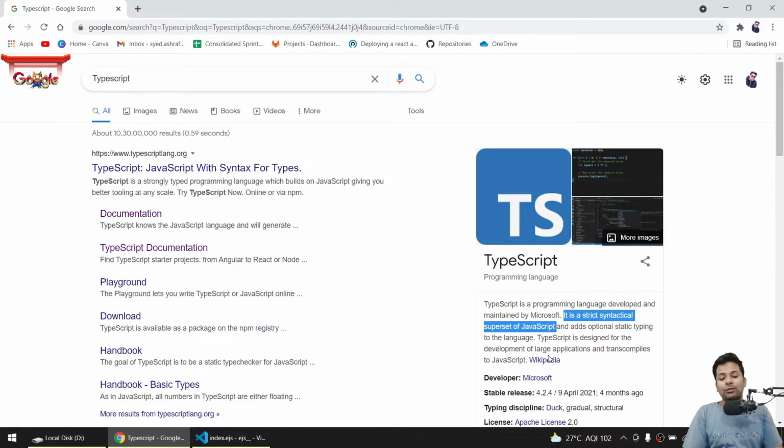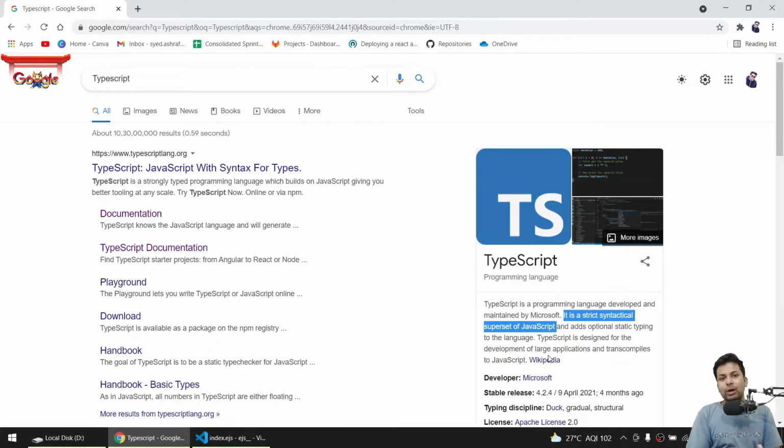But there is a drawback of TypeScript: it can't be run on the browser, and not with the help of Node.js either. Then you'll wonder, why would we use TypeScript, and how will we learn it? What we do is convert TypeScript to JavaScript, and that JavaScript we run on the browser or wherever we want. Then you will again ask, when in the end we are converting to JavaScript, why are we writing in TypeScript?